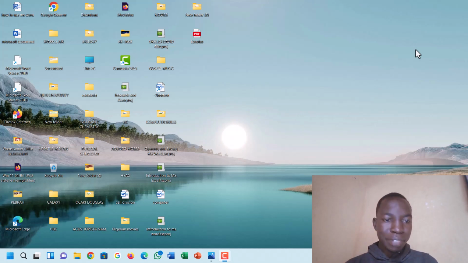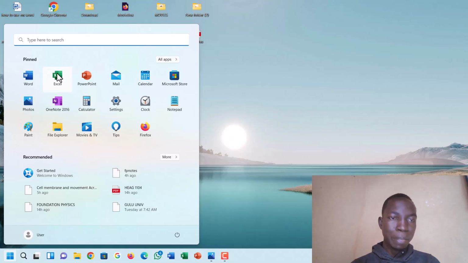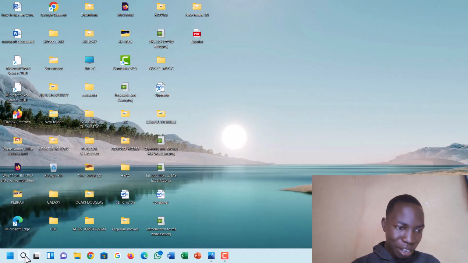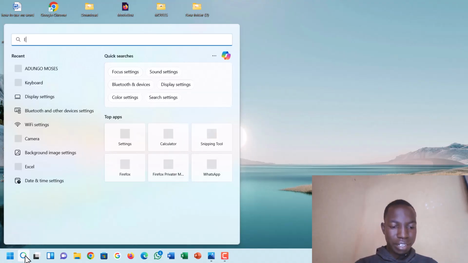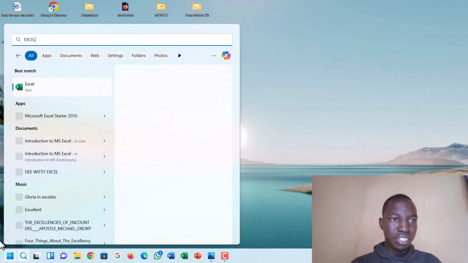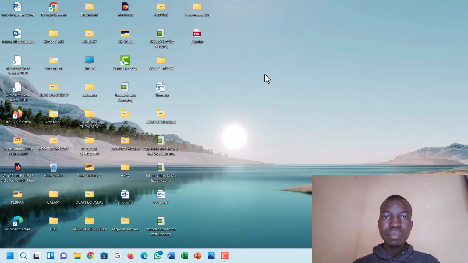And now I'll first want to show you how to access Microsoft Excel. You can find Microsoft Excel from your desktop, or you come to the start button here. You can find it here, or you come to the search bar here and just type Excel. You'll find it here. Or you can also find it in the taskbar here. You can also find it from here. So let's open our Microsoft Excel.